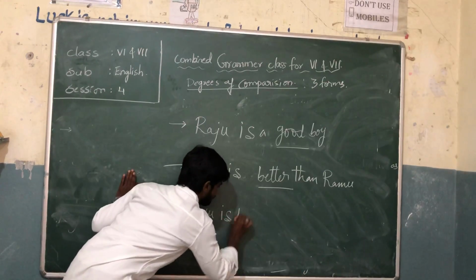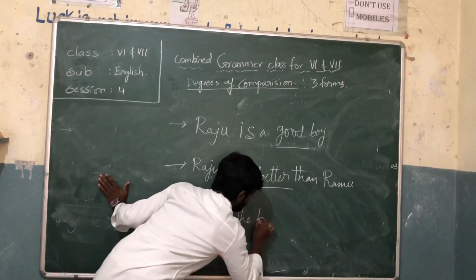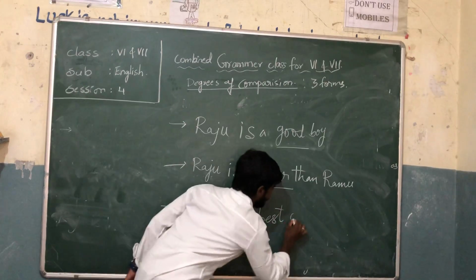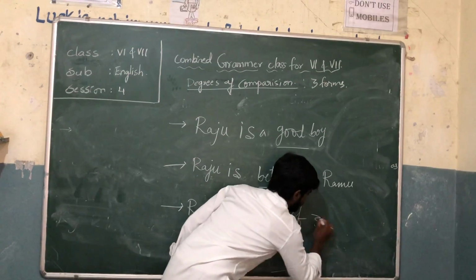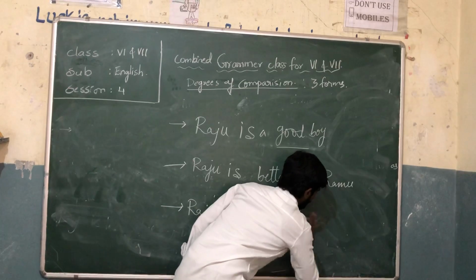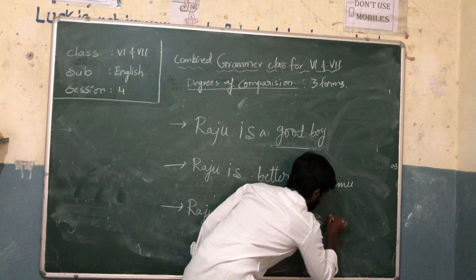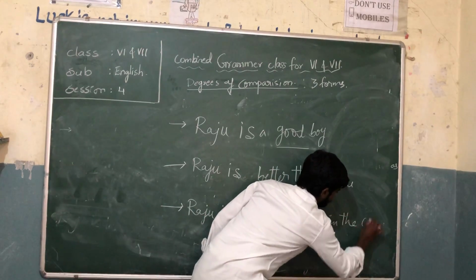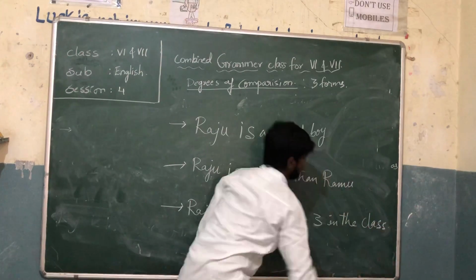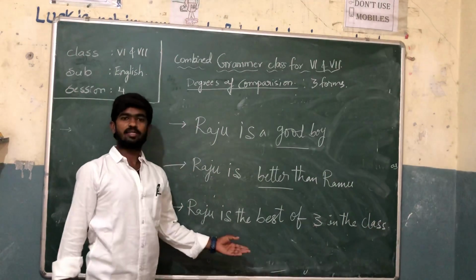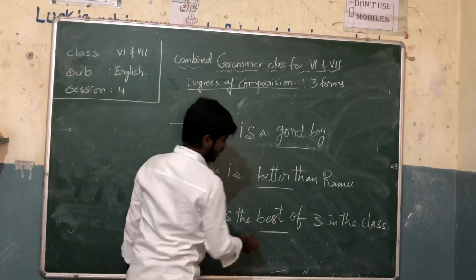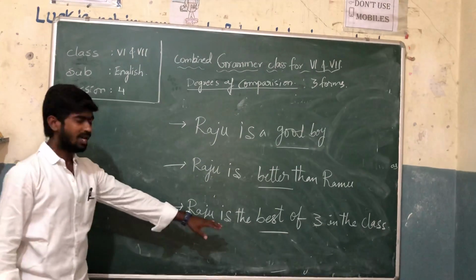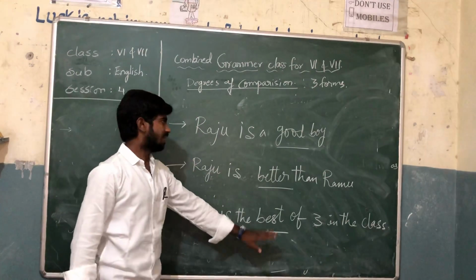Raju is the best of three in the class. So, what is the adjective in the sentence? Best is the adjective of the sentence.